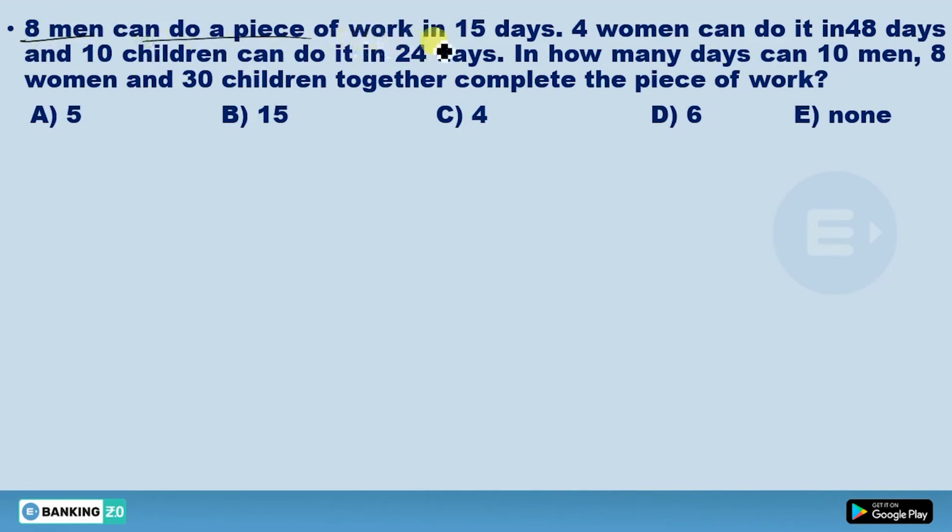8 men can do a piece of work in 15 days. Multiply this 8 into 15. What you'll get is 120 men's work will be equal to 4 into 48, you'll get 192 women's work, which will be equal to 10 into 24, you will get 240 children's work. Now you have to find the total work.